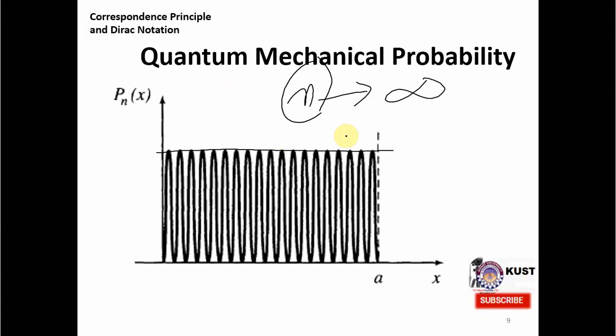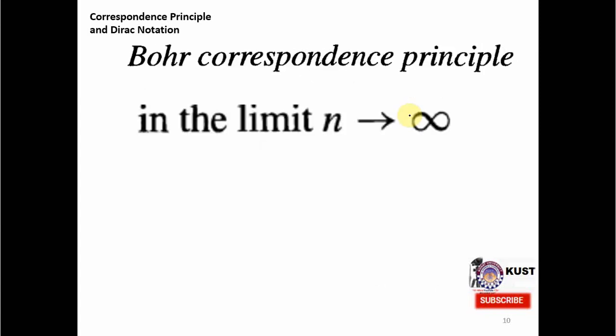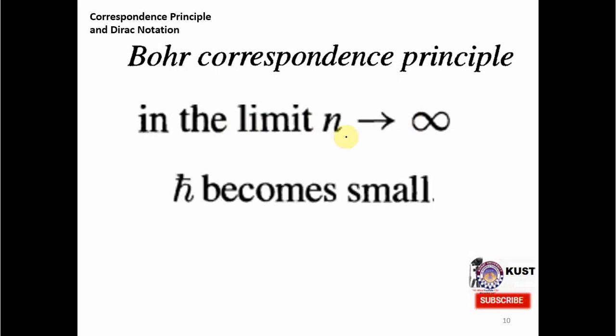This principle has been seen and verified in many examples. I will give just one example, and therefore it is confirmed that classical mechanics is the limiting case of quantum mechanics, and the limit is that when n tends to infinity. So the Bohr correspondence principle says that in the limit when n tends to infinity, and also h bar becomes small.